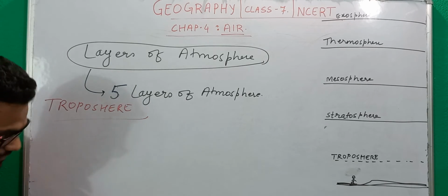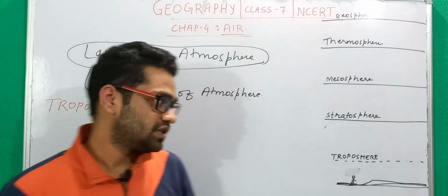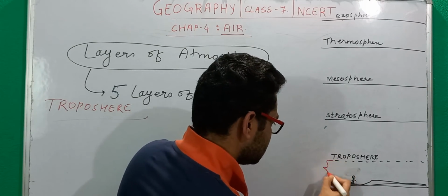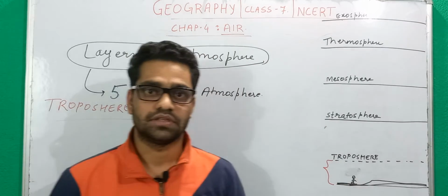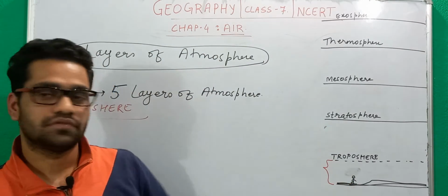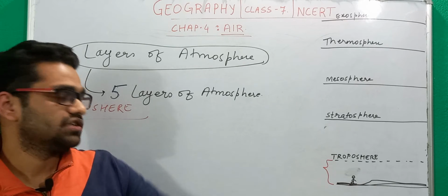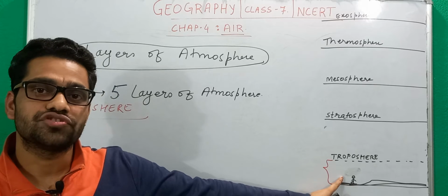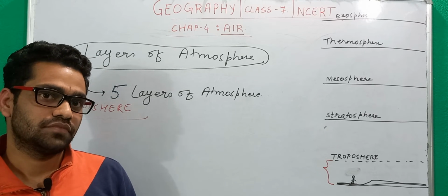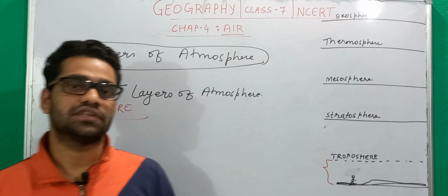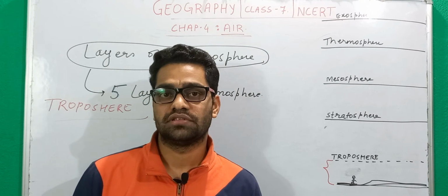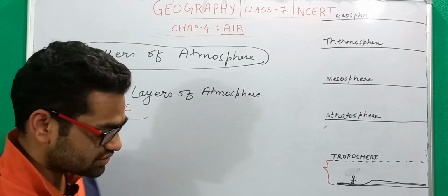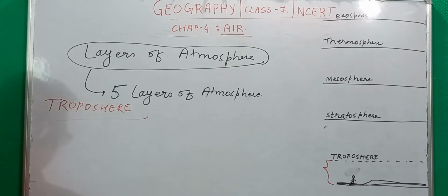What is this troposphere? So when we say troposphere, as you can see, this area is what we call troposphere. And suppose you are standing here, so you are standing in the tropospheric layer of the atmosphere, and this is the most significant layer of the atmosphere as far as living organisms are concerned. And why am I saying this is the most important layer of the atmosphere?